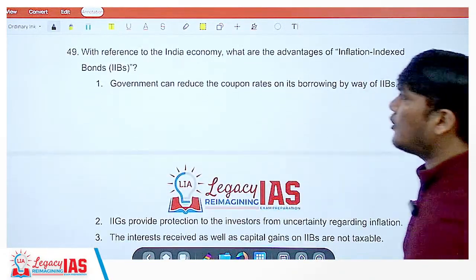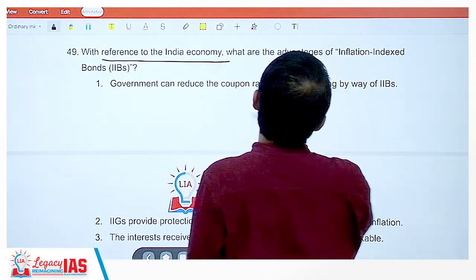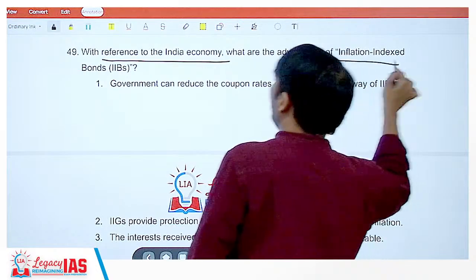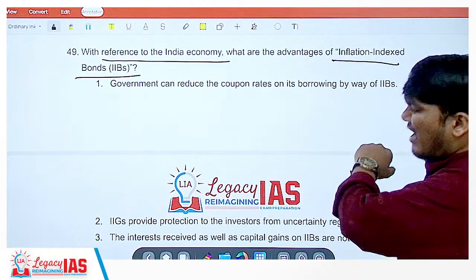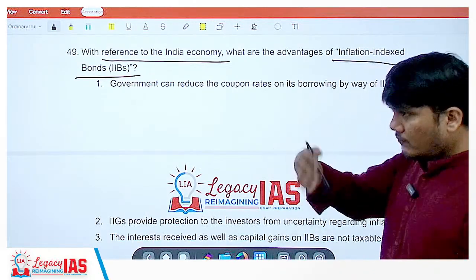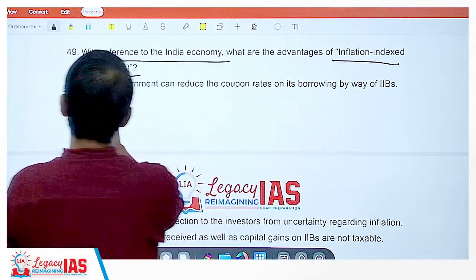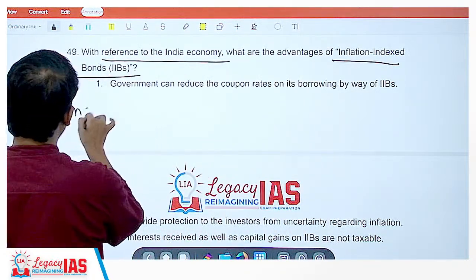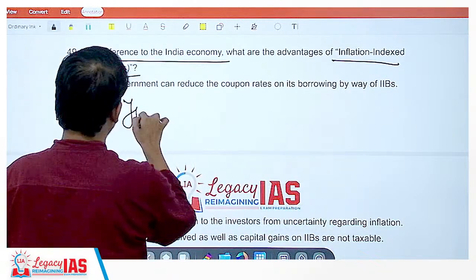Okay, coming on to 49th. With reference to the Indian economy, what are the advantages of inflation indexed bonds? So, understand the concept of inflation indexed bond. What happens is, the profit, the interest you get on the bond is known as the yield.